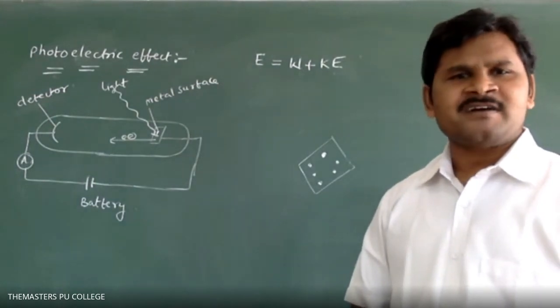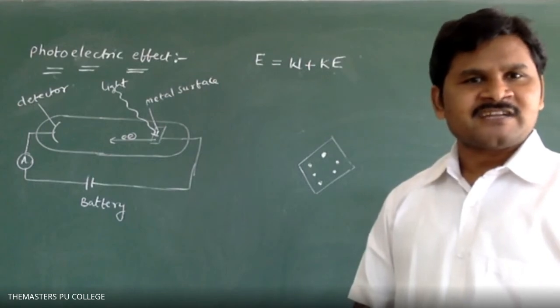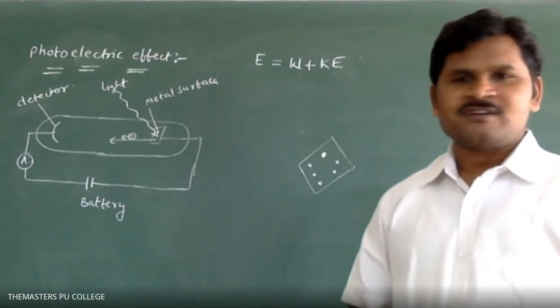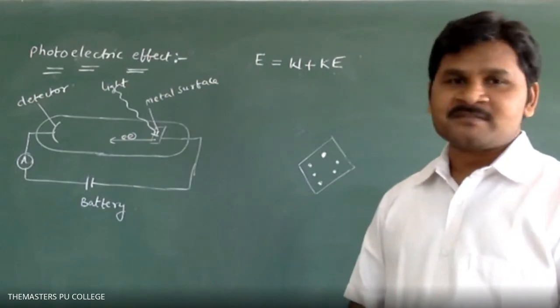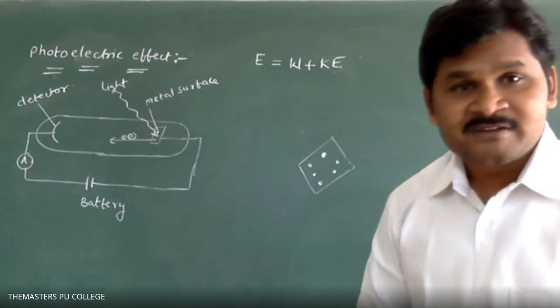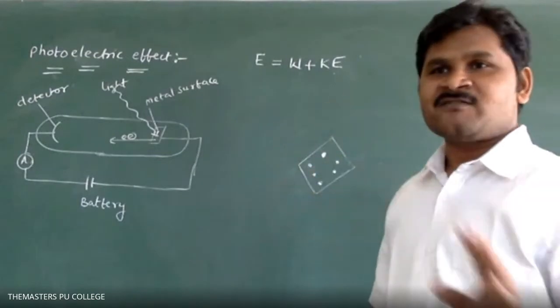Cathode rays are different. We should not take any metal in cathode rays; that is different from this. Photoelectrons are nothing but emitted electrons. Emitted electrons are called photoelectrons.